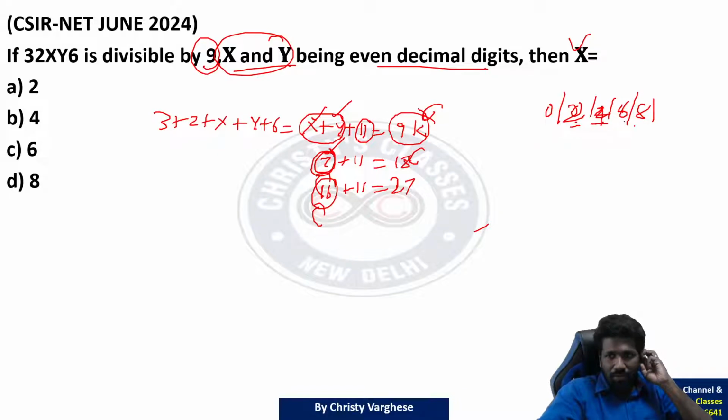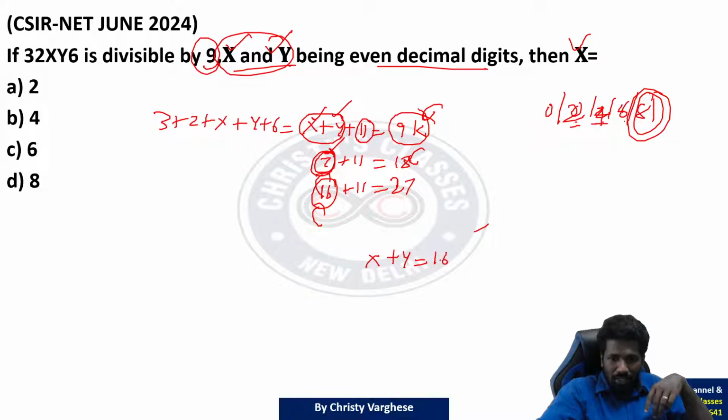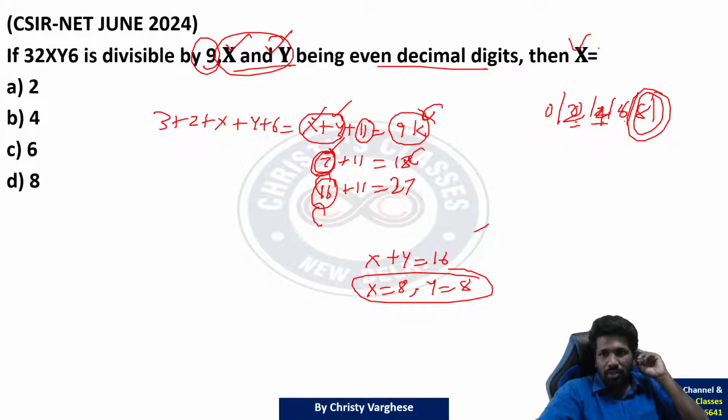16 मिलने के लिए क्या possibility है? This 8 and 8, दो बार 8 add कर सकते हैं. Question didn't say x and y are different. x and y can be same also. So what if x plus y is 16? Then x and y both being 8. In this case, the question is satisfied. So x का value 8 होना चाहिए. So 8 is the answer.